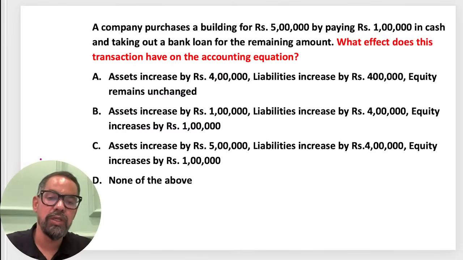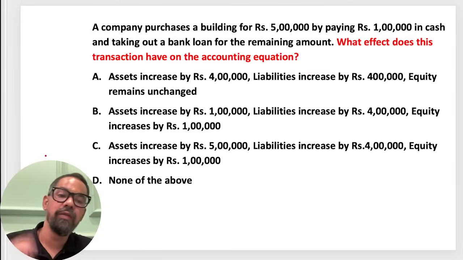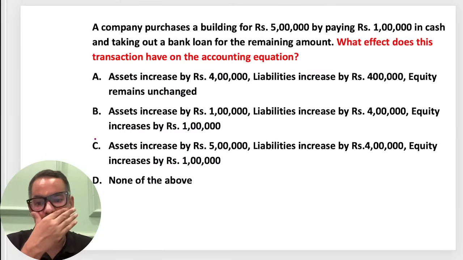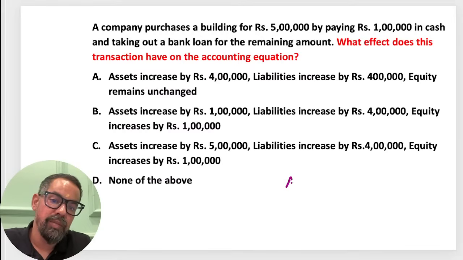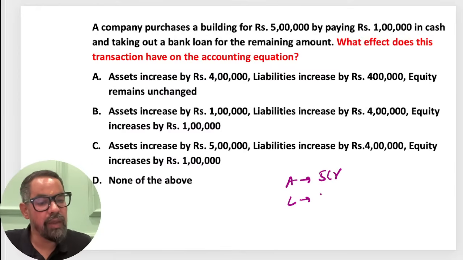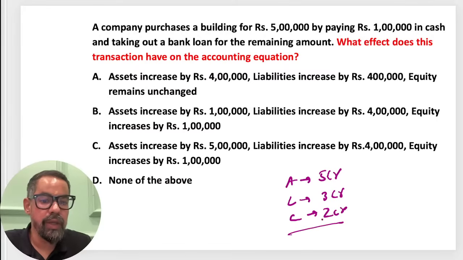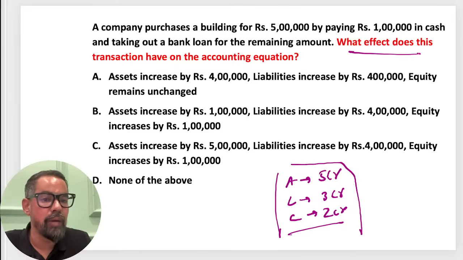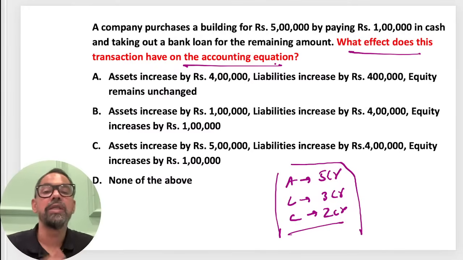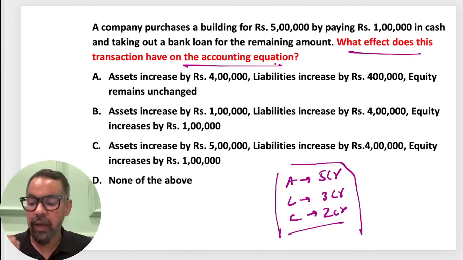Now, sometimes they'll ask you this type of question also. They'll give you some equation. Okay, there's a company, for 1 mark. What I have experienced, they have given this type of question for 1 mark. They'll give you the company's asset, supposed at 5 crores, liability that is 3 crores, and capital supposed at 2 crore. Now the company did one transaction. Let's say this is the transaction done by the company.